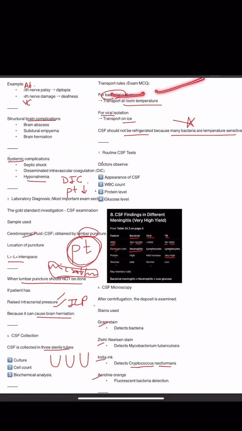Then what are the transport rules for bacterial culture and for viral isolation? Then the routine CSF test: what do we see in that, and how do we differentiate between bacterial, viral, and TB meningitis? Then coming to CSF microscopy.